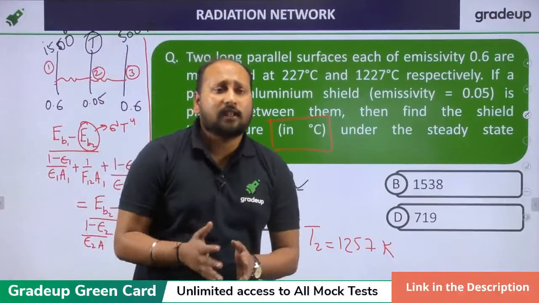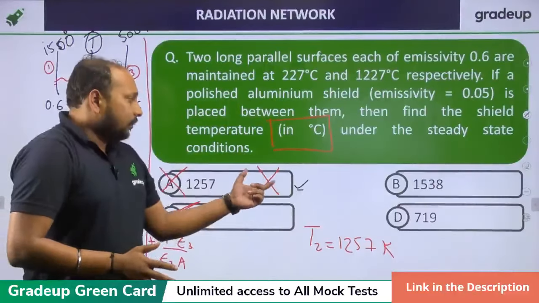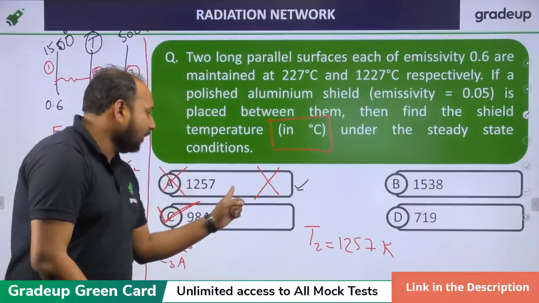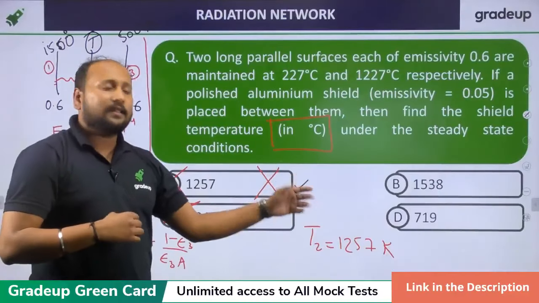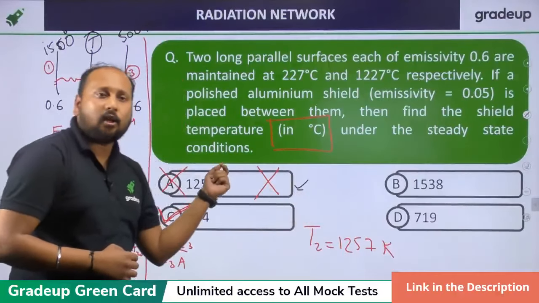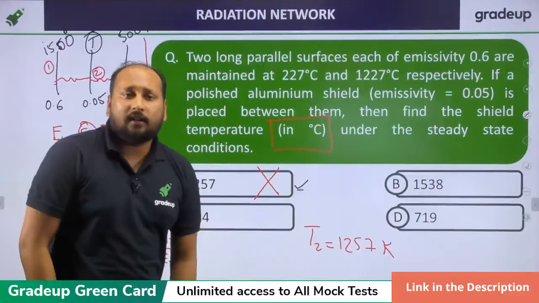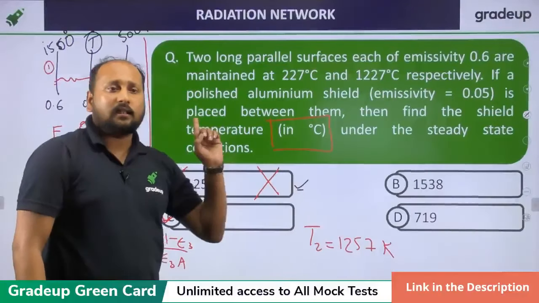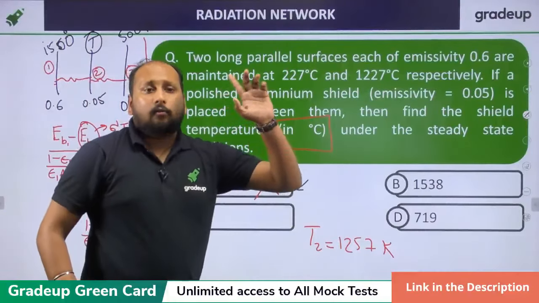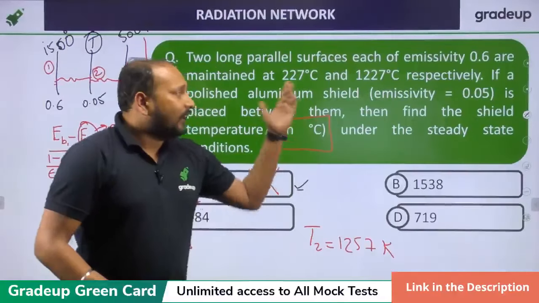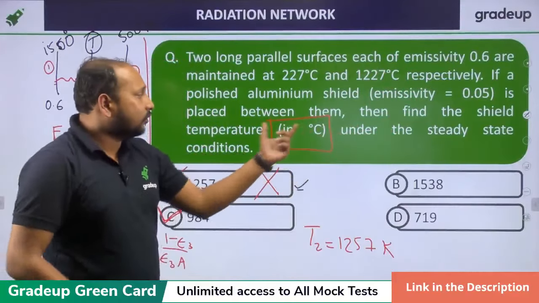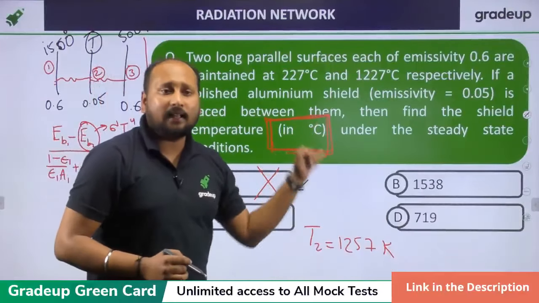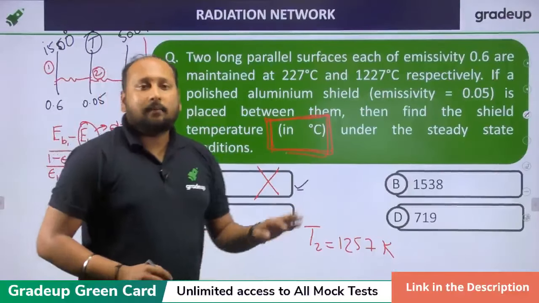Understood? Because this is a very tricky question. Usually, if I say 80% of the students, they land up with option A, because they see that 1257 is in the options. So in a hurry, they mark option A, which is completely wrong. Clear? Read the question twice or thrice if you are not able to understand. So what I do is, whenever I get a question that asks for degree Celsius, I highlight that portion so that when I'm solving, I get the answer in the right unit.